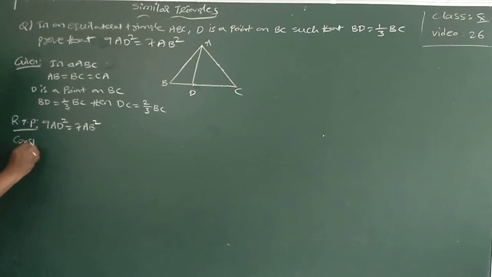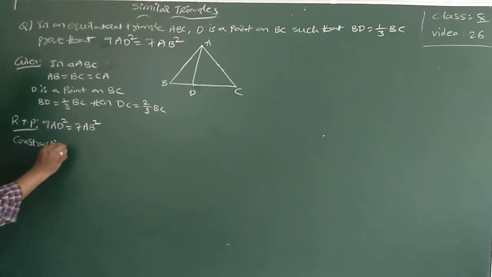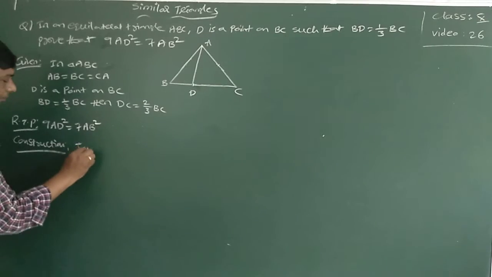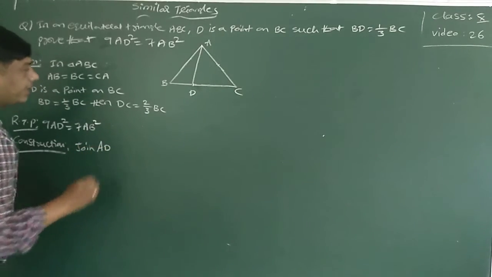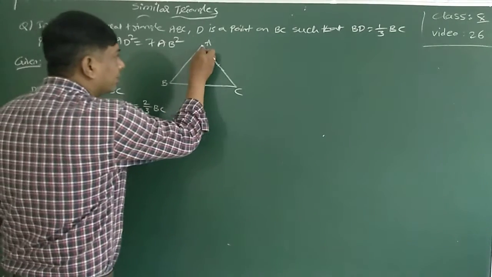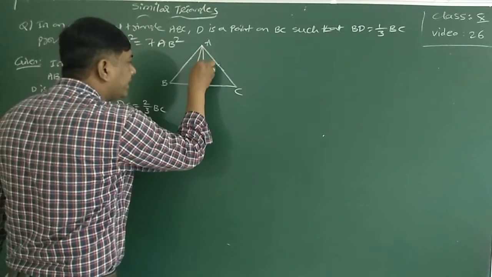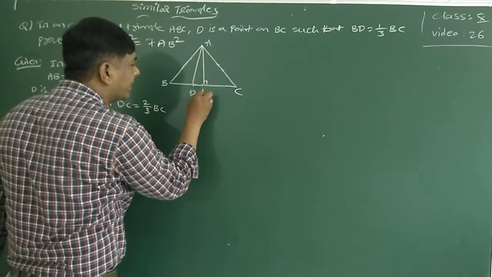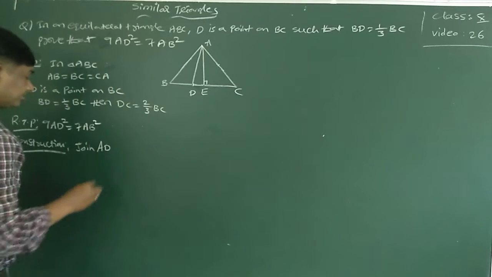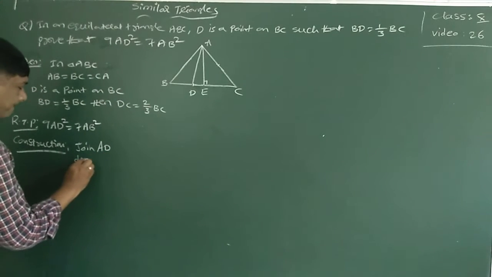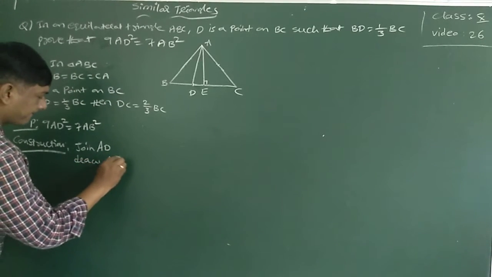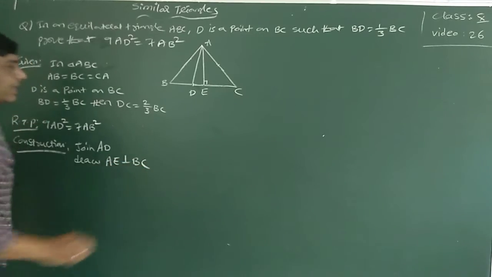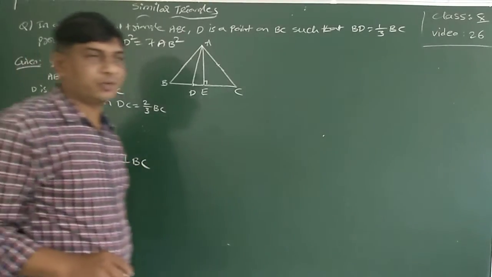Construction: join AD. Then draw AE perpendicular to BC. AE is perpendicular to BC.